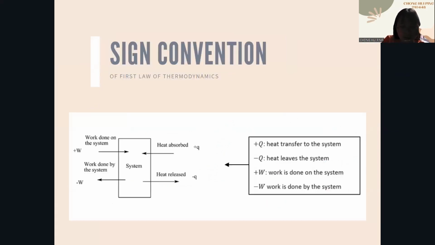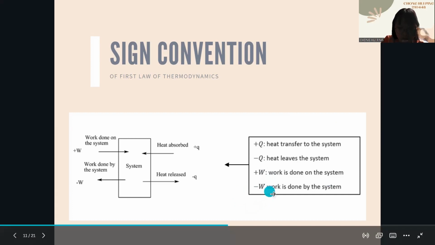Next, when heat is transferred to a system, heat is gained. So the molecular energy and the system energy will increase, and it is denoted as positive heat transfer. Positive Q indicates that the system absorbs heat. As opposed to that, negative Q is used when the system produces heat. For work, when work is done on the system, we denote it as positive W. Negative W means the work is done by the system.